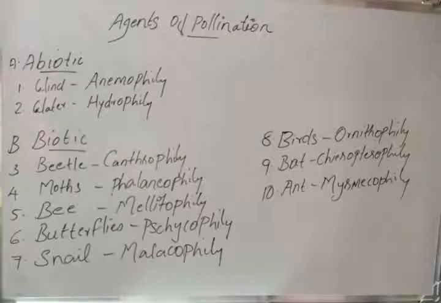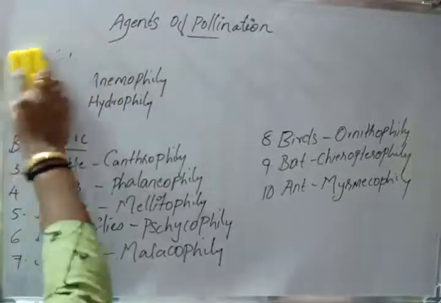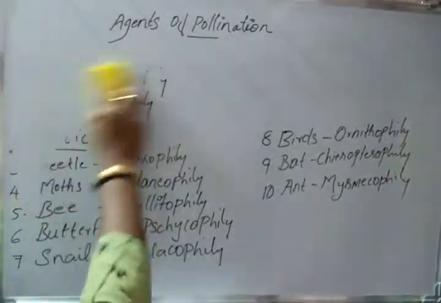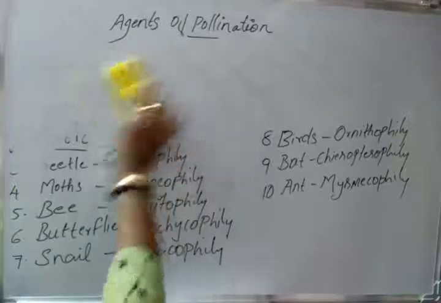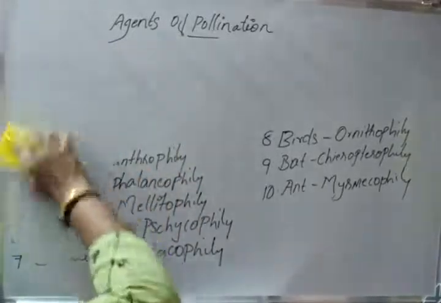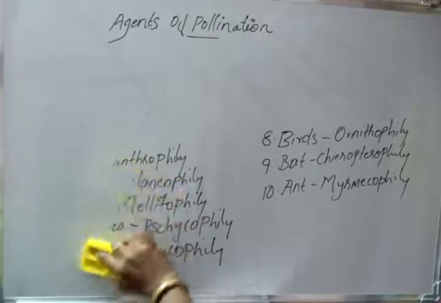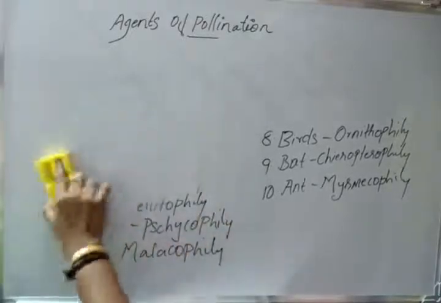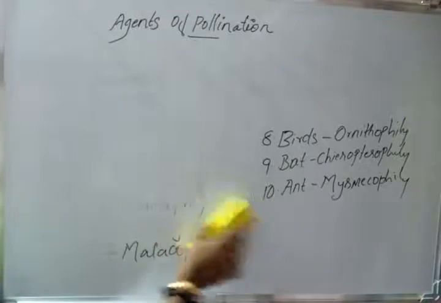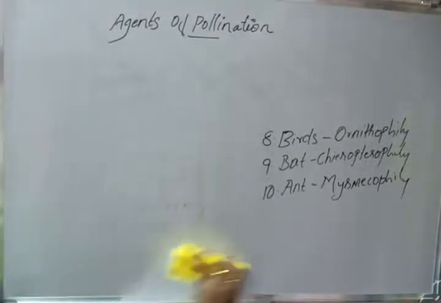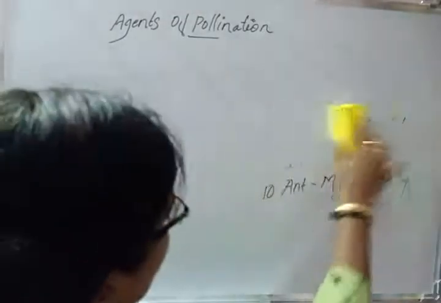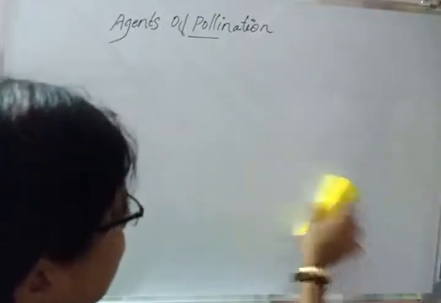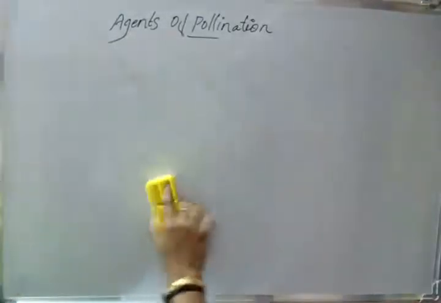Now we will discuss some details regarding anemophily.